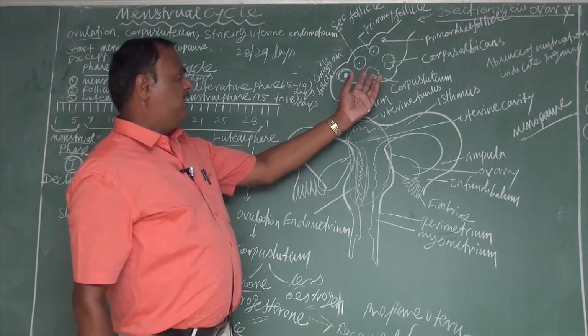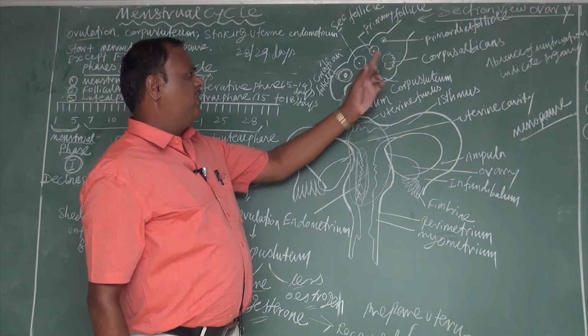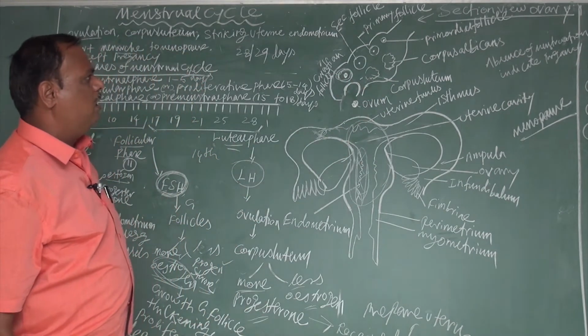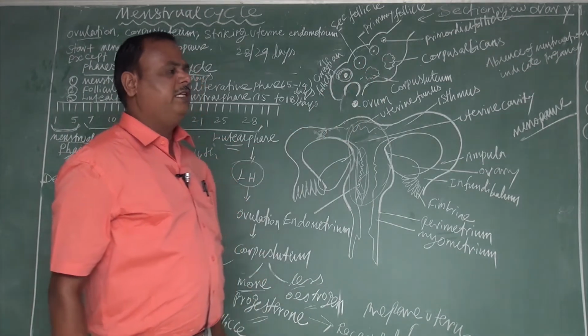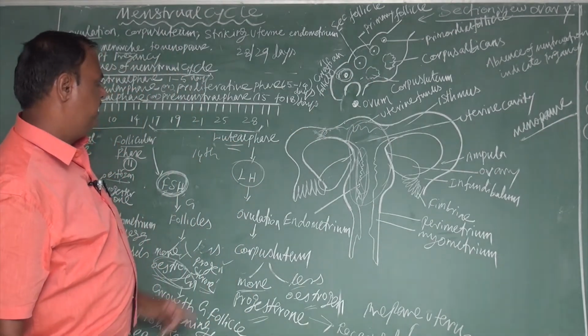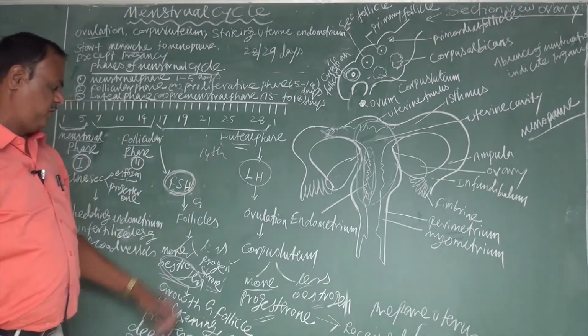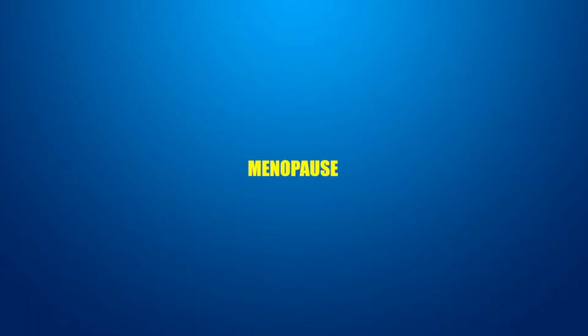Next, if there is no pregnancy, the corpus luteum is converted into a scar tissue, that is called the corpus albicans. Sometimes the corpus albicans is reabsorbed by the ovary. That is the luteal phase, the third stage of the menstrual cycle.